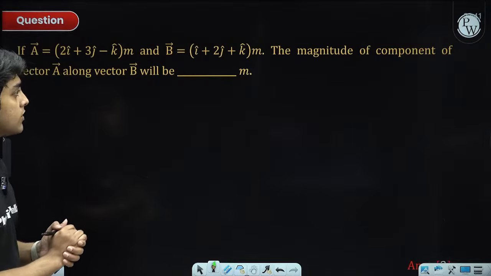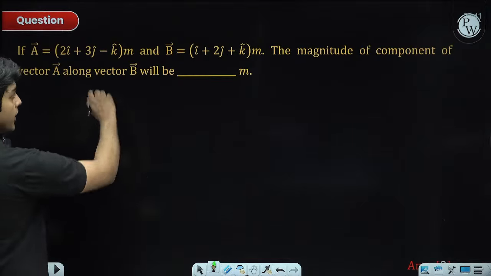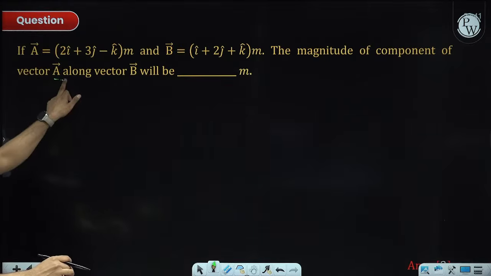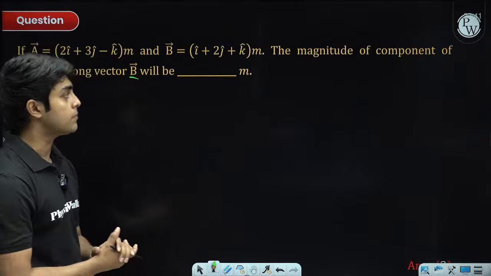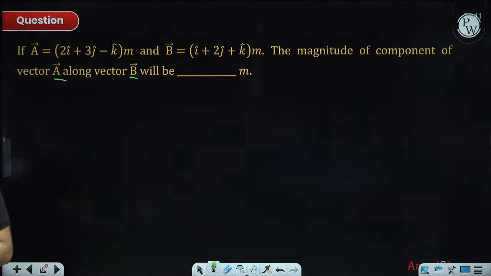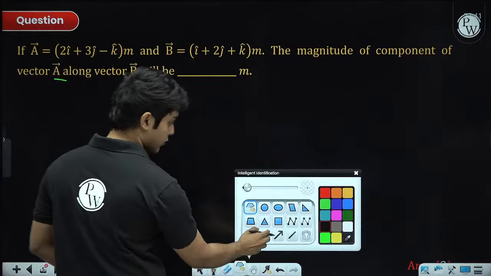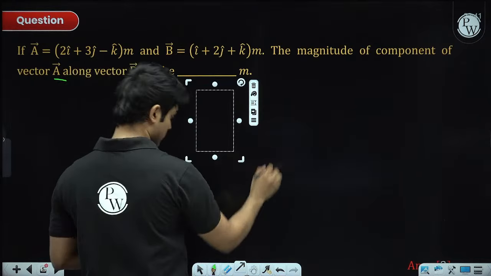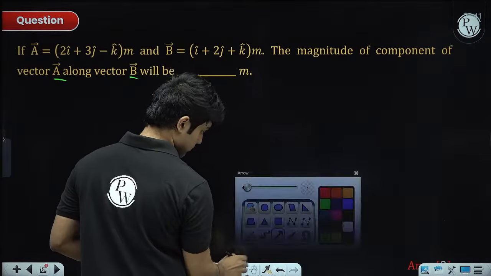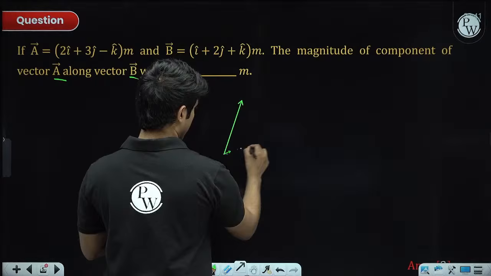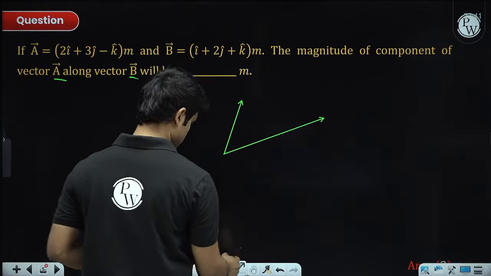Okay, so now it's a problem on vectors. We have two vectors, A vector and B vector. The magnitude of the component of vector A along the vector B will be. So this is a projection question. Component of A along B. So we have two vectors, vector A and vector B, something like this.